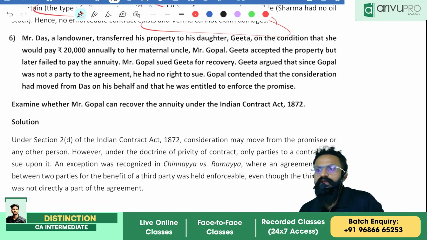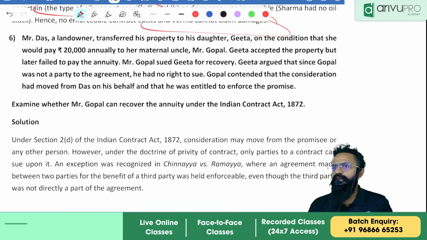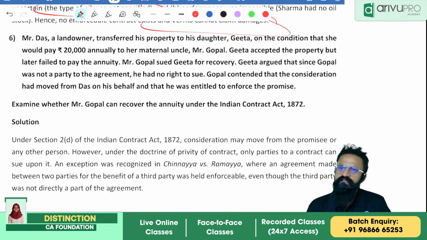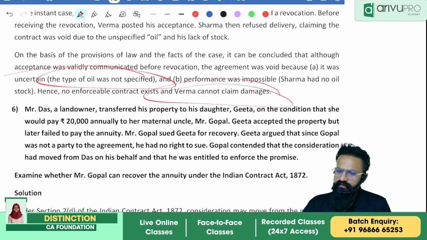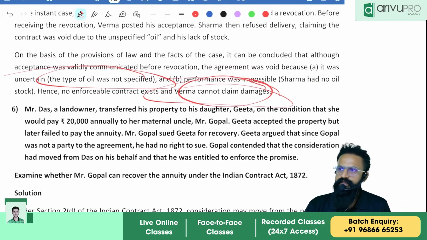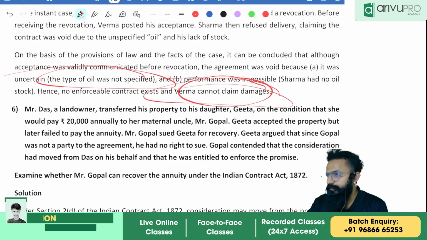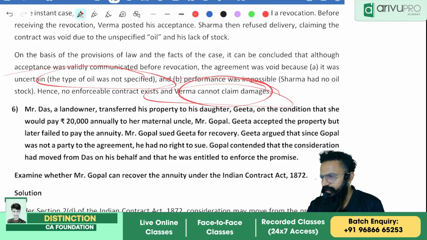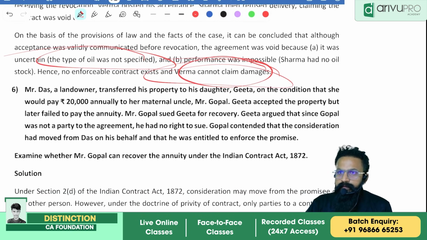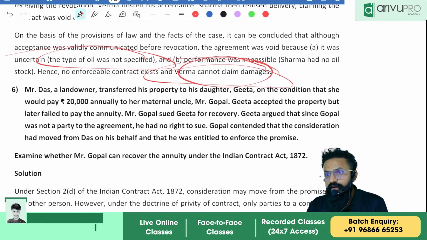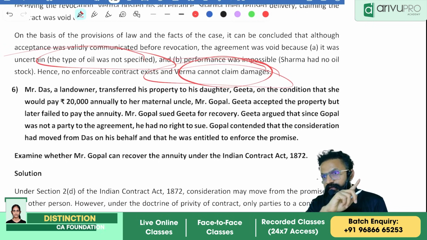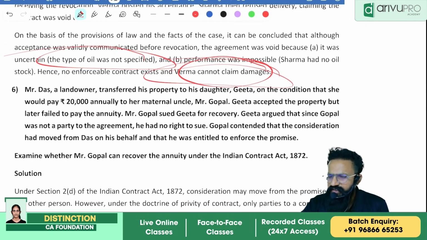So what is the conclusion? Sharma will succeed in the case. He is not liable to pay any compensation. It is not a valid contract, so damages cannot be claimed. We can mention that under the essential elements in Section 10. Sorry, not under Section 10, it is lack of certainty. If the conclusion is wrong but one provision is right, then just give 2 marks overall.